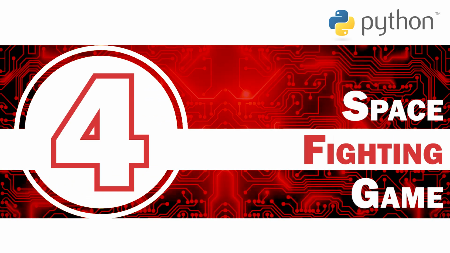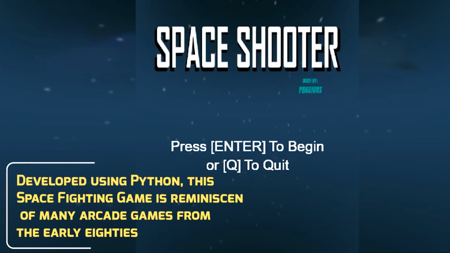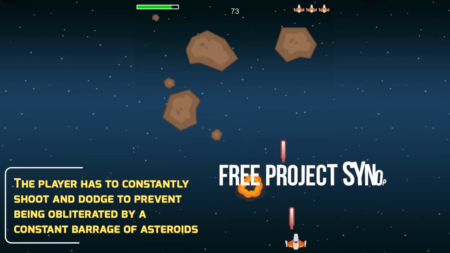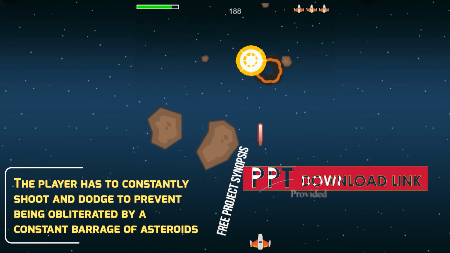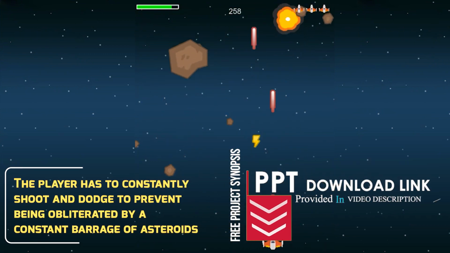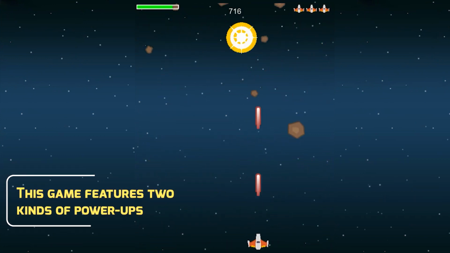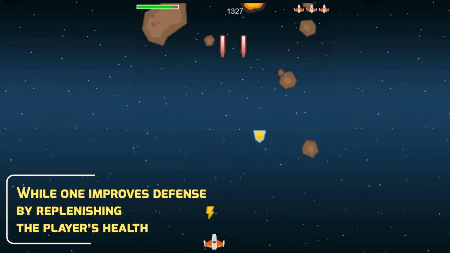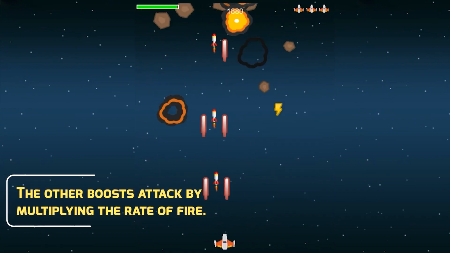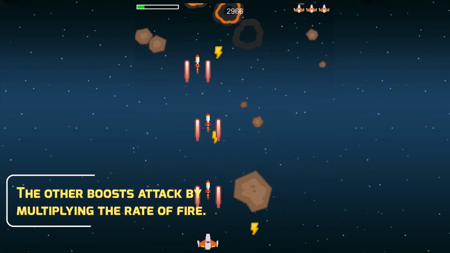Space Fighting Game. Developed using Python, this space fighting game is reminiscent of many arcade games from the early 80s. The player has to constantly shoot and dodge to prevent being obliterated by a constant barrage of asteroids. This game features two kinds of power-ups. While one improves defense by replenishing the player's health, the other boosts attacks by multiplying the rate of fire.